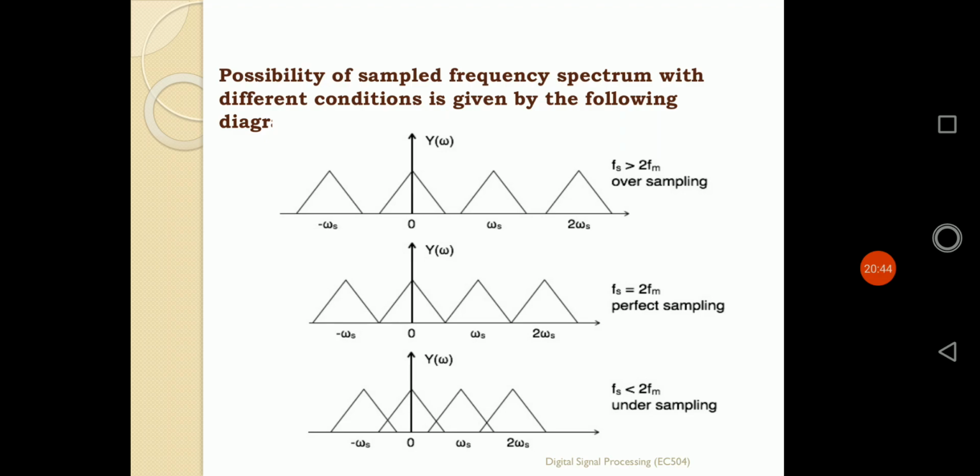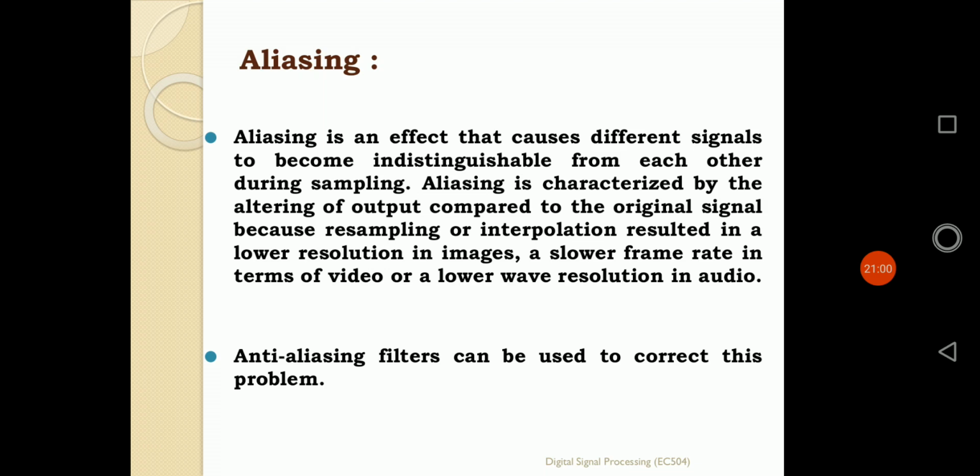In the third way, fs is less than twice fm. It simply disobeys the rule of sampling theorem. So if I follow the sampling theorem, there will be no problem. If it does not follow the sampling theorem, there will be a problem of aliasing effect. Aliasing is an effect that causes different signals to become indistinguishable because they are overlapping with each other. Some information is lost from each other during sampling.